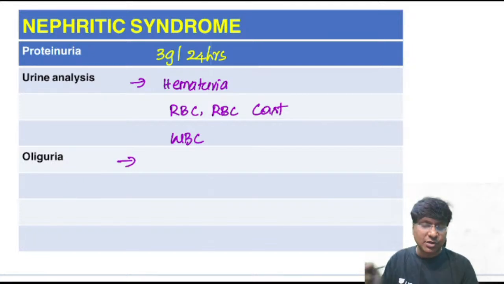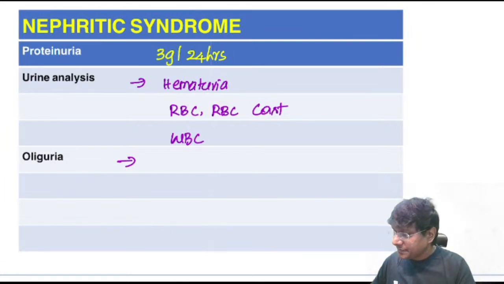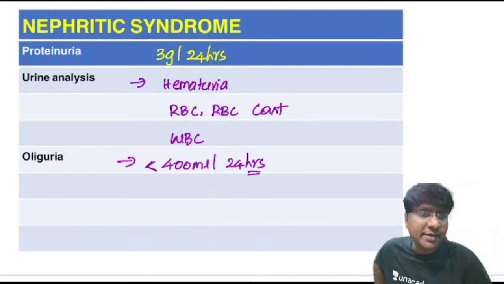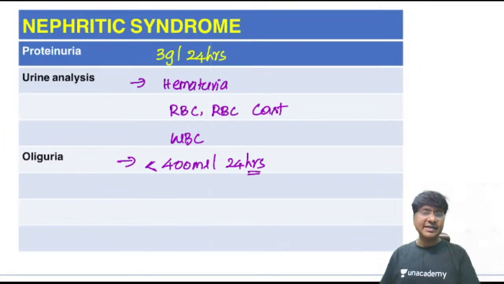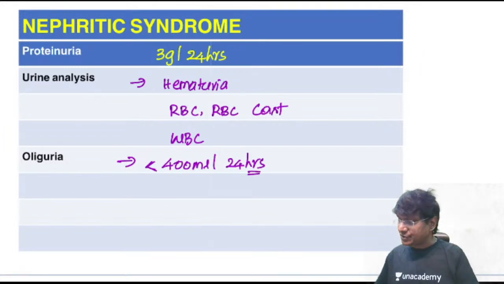And these patients will also have oliguria. Okay, what is this oliguria? What should be the urine output to call it oliguria? The urine output should be less than 400 ml per 24 hours. That is when we use the word oliguria. Okay, so these are the important features of nephritic syndrome.